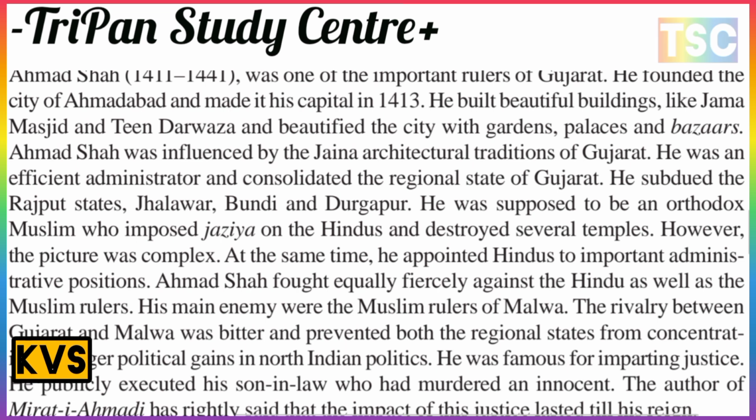Ahmad Shah fought equally against Hindu as well as Muslim rulers. His main enemy was the Muslim ruler of Malwa. The rivalry between Gujarat and Malwa was bitter and prevented both regional states from making large political gains in northern India politics.